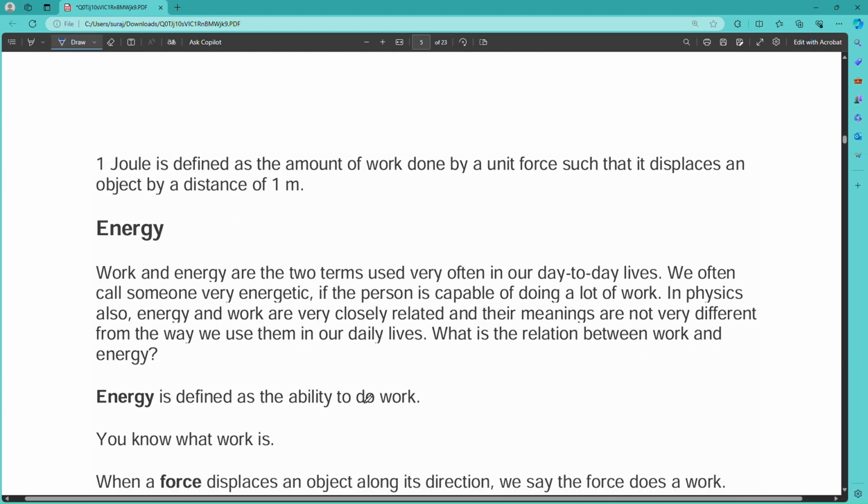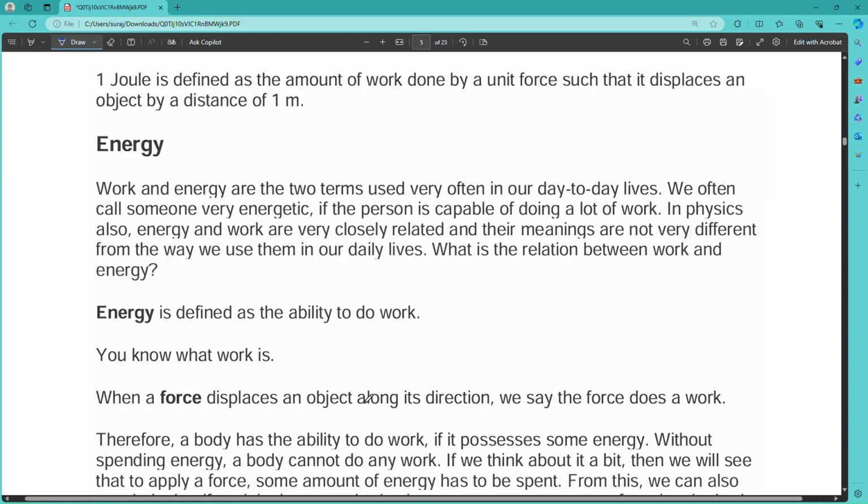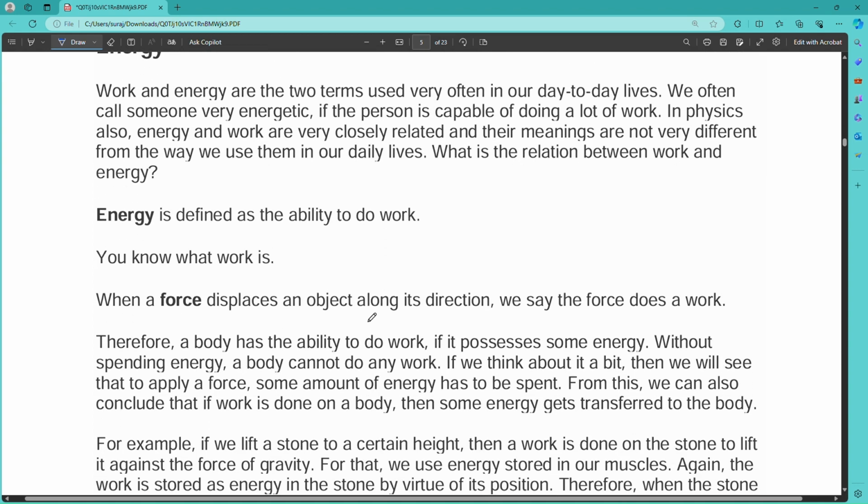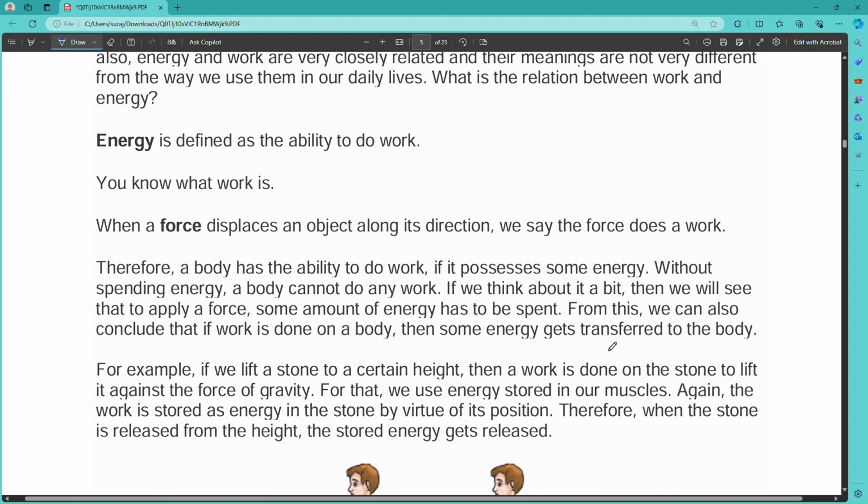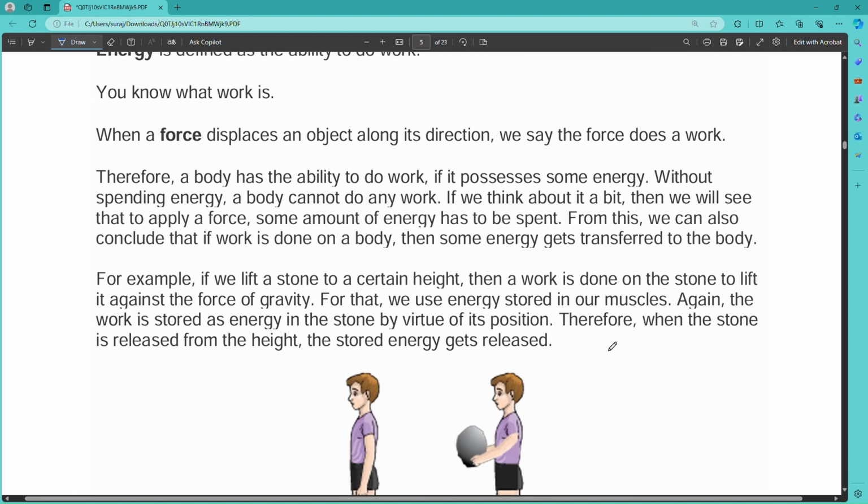Then comes energy. Energy is nothing but another form of work also. The units are the same, but the ability to do work is energy. If you calculate, that is also the value you get, that is also work done, but the defining way is quite different. Energy is defined as the ability to do work. When a force displaces an object along its direction, we say the force does the work. The amount of work you are doing and the ability to do the work, that is your energy.